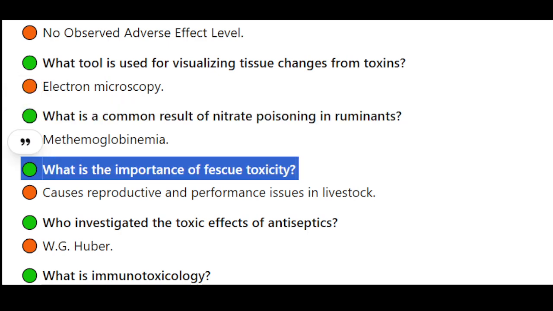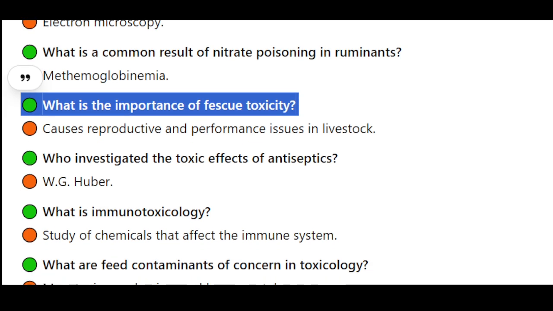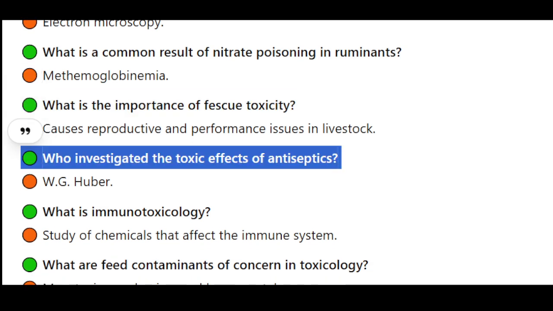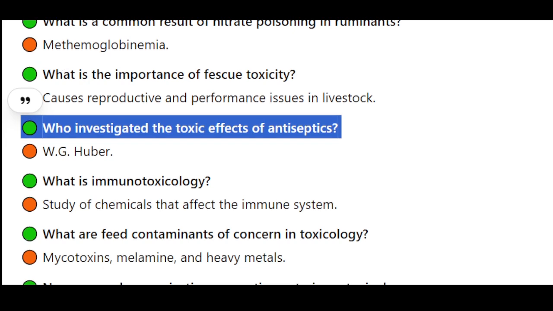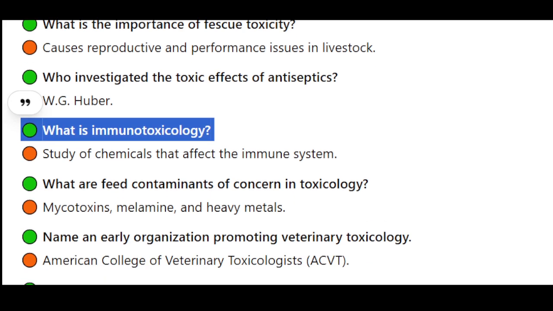What is the importance of fescue toxicity? Causes reproductive and performance issues in livestock. Who investigated the toxic effects of antiseptics? W.G. Huber. What is immunotoxicology? Study of chemicals that affect the immune system.